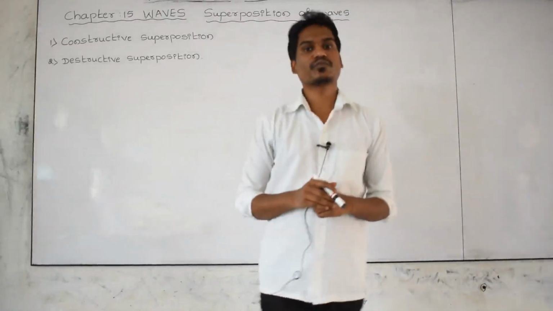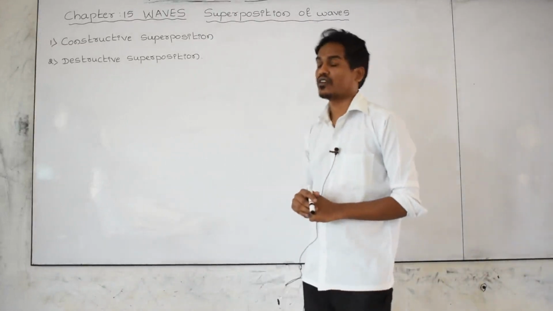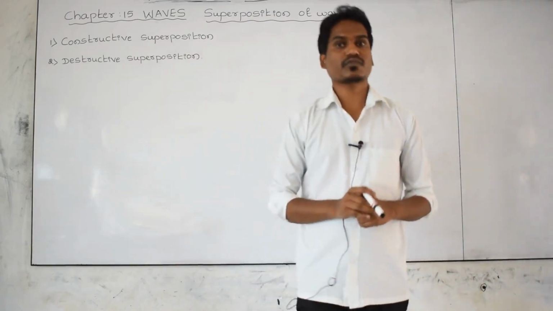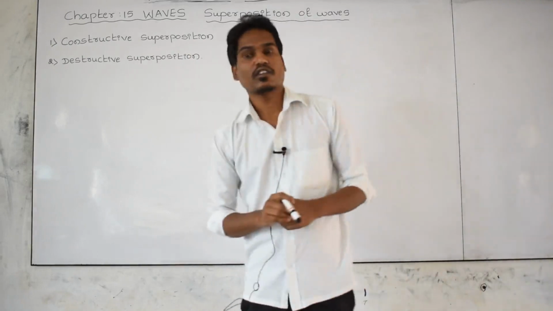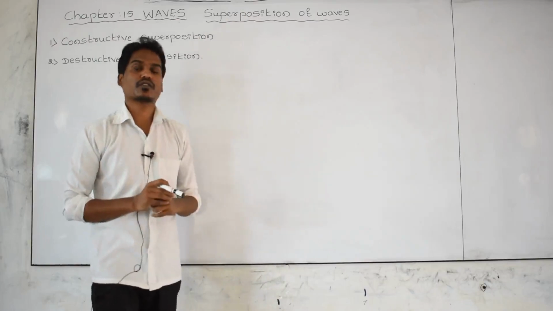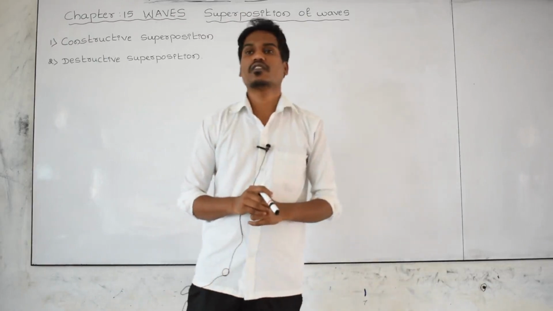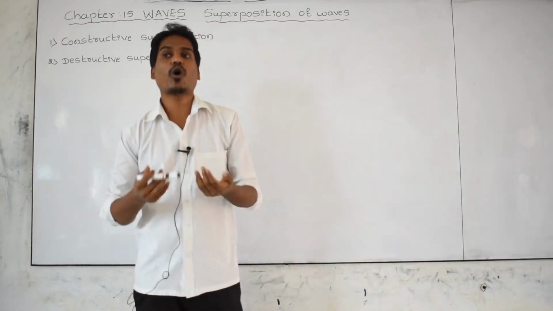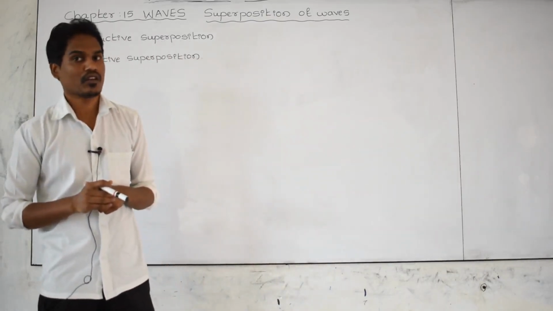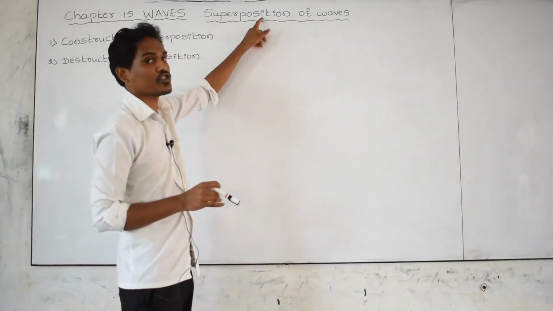Good morning, students. Today we'll discuss the concept of constructive superposition and destructive superposition. In the previous class we discussed what you mean by superposition of waves. What do you mean by superposition? The meaning of superposition is nothing but a combination of two or more waves whenever they are propagating in the medium. The process of combining two or more waves is called superposition.